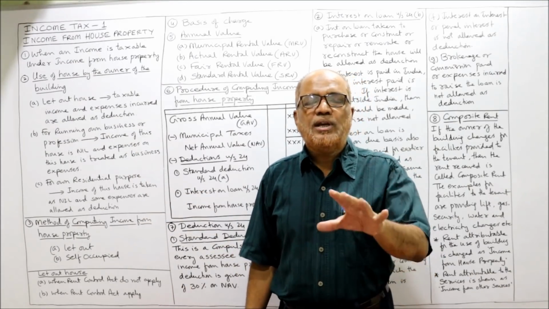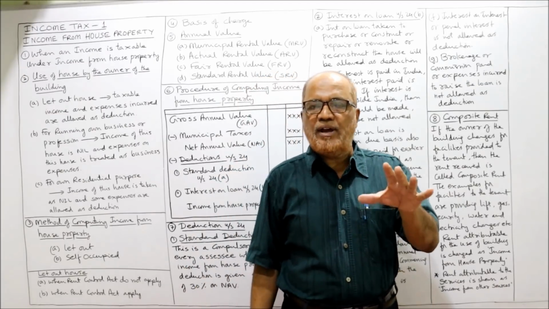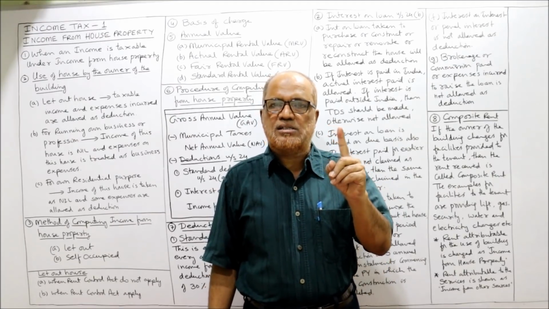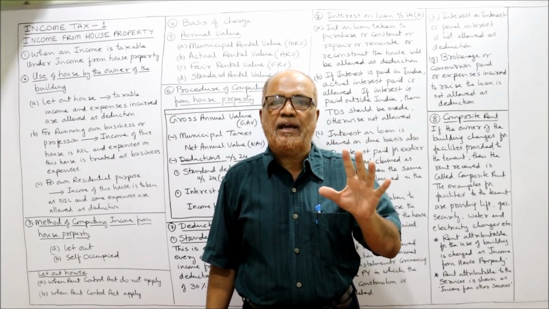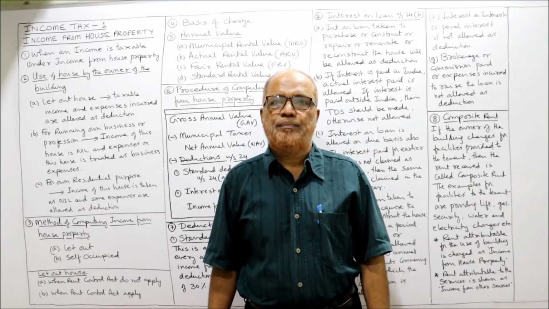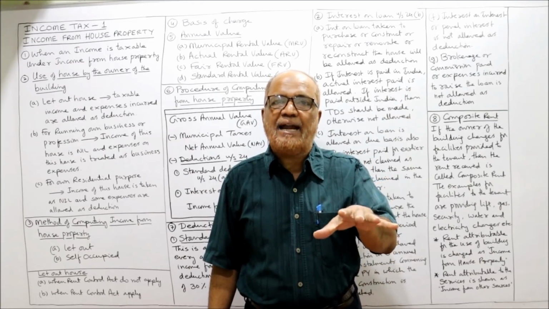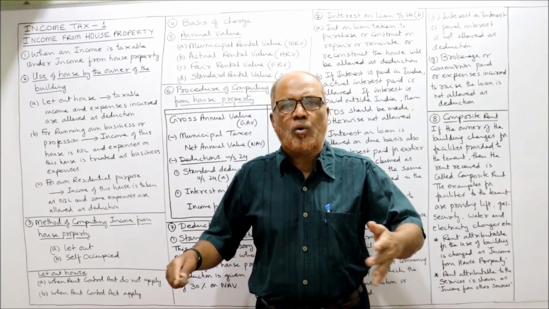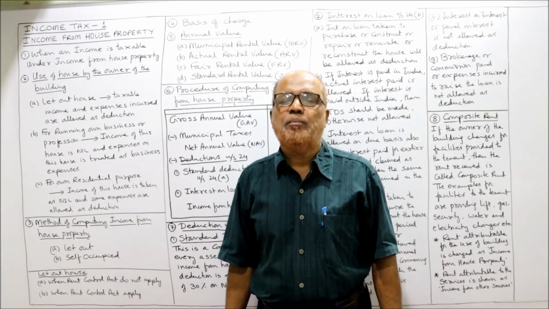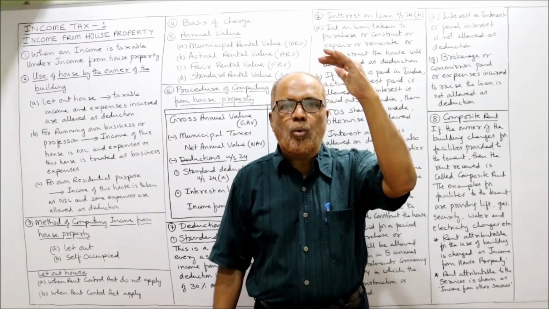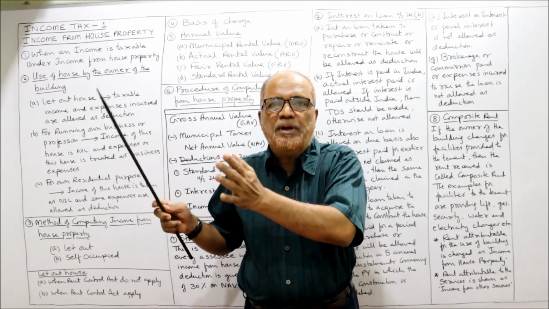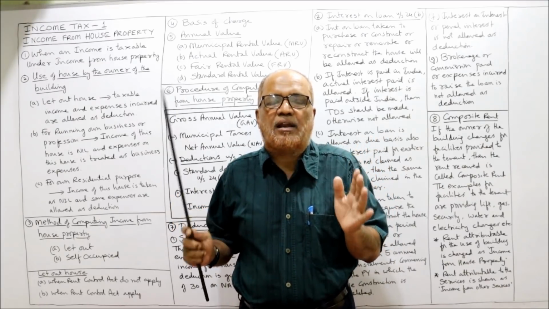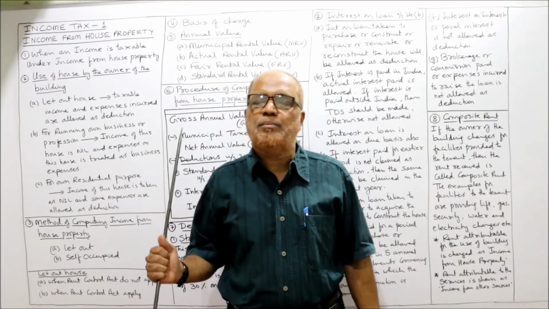But right now, it is the income in the form of rent received that is taxable under income from house property. Now, three conditions have been given by the Income Tax Act for treating income as income from house property. First condition: the house building should be a permanent structure. It's a permanent structure on the land, then only we can treat it as income from house property. Simply walls or open land, rent from that will not be treated as income from house property. There should be a roof, there should be walls, there should be a door. If the complete permanent structure is there, then only the rent received is taxable under income from house property.